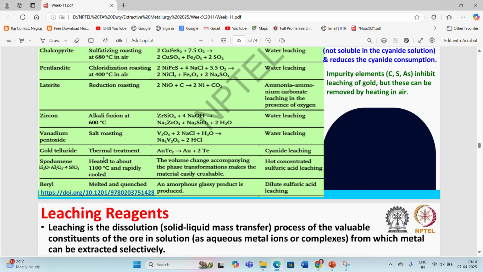Then gold telluride requires some thermal treatment to convert it into pure metallic gold, which can be easily leached in cyanide. While spodumene can be heated to about 1100 degrees Celsius and rapidly cooled so that we can leach that particular metal in a hot concentrated sulfuric acid leaching process. While beryl can be melted and quenched to produce an amorphous glassy product, which can be leached out in a dilute sulfuric acid leaching process.